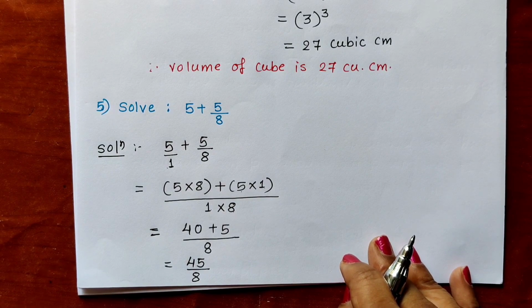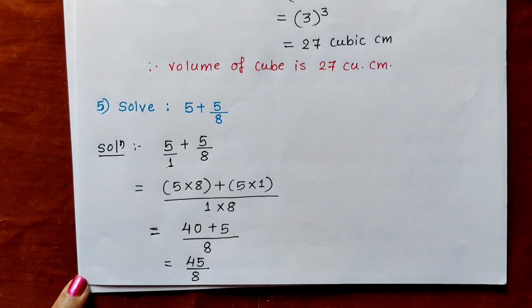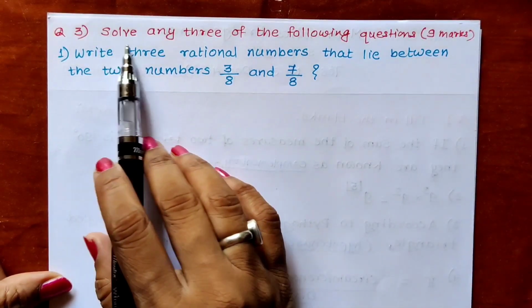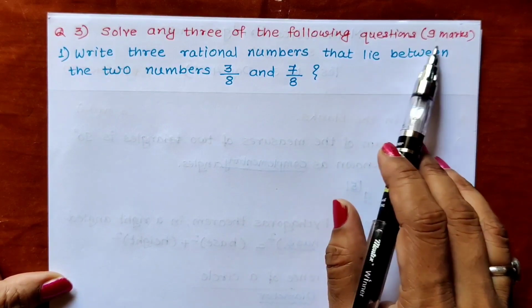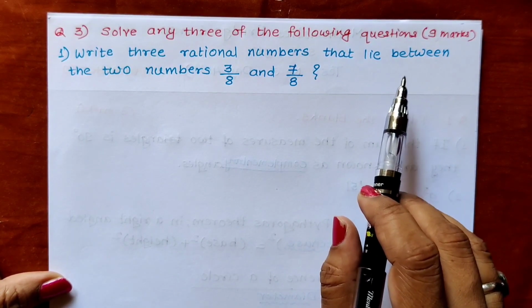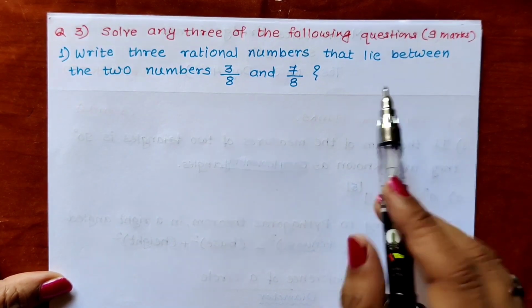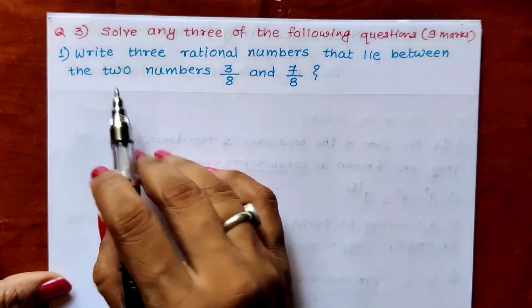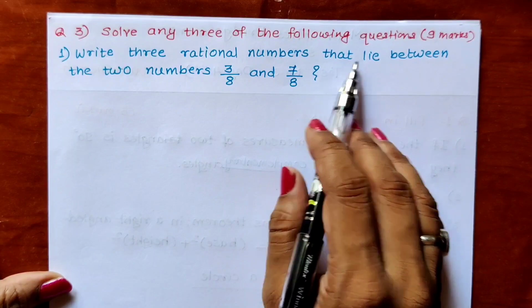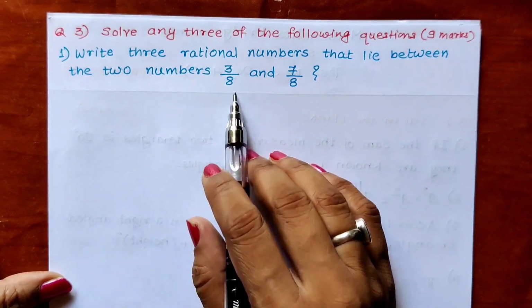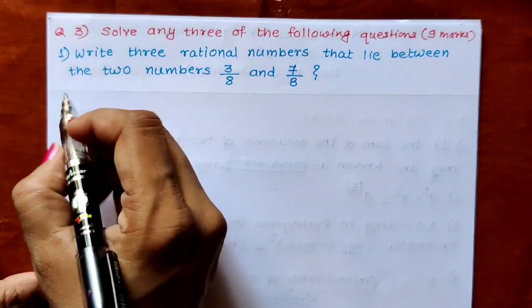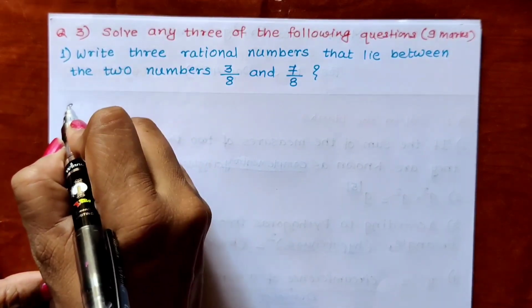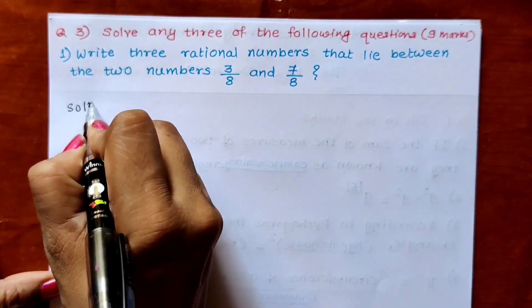Now let us go on question number 3. Question number 3 is solve any 3 of the following questions, 9 marks. 4 sub questions are there. We have to solve any 3, but here we will be solving all 4 sub questions. So first question is write 3 rational numbers that lie between two numbers 3 upon 8 and 7 upon 8. So let us solve it. Solution.